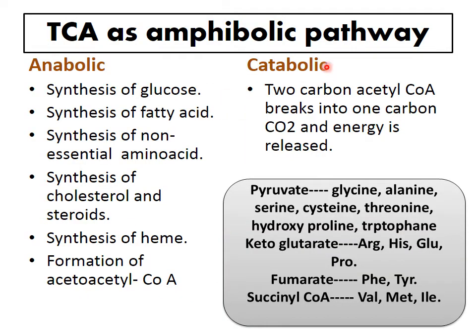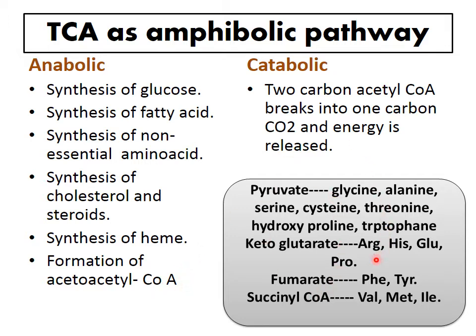Now this TCA cycle is known as an amphibolic pathway because there are a few reactions which are anabolic and a few reactions which are catabolic. The catabolic reaction is only that acetyl coenzyme A breaks into 2 CO2 molecules and energy is released. Anabolic reactions help in the synthesis of glucose, fatty acids, non-essential amino acids, cholesterol and steroids. It also synthesizes heme, and in the formation of acetoacetyl coenzyme A, that is in ketone bodies, so it helps synthesize ketone bodies.